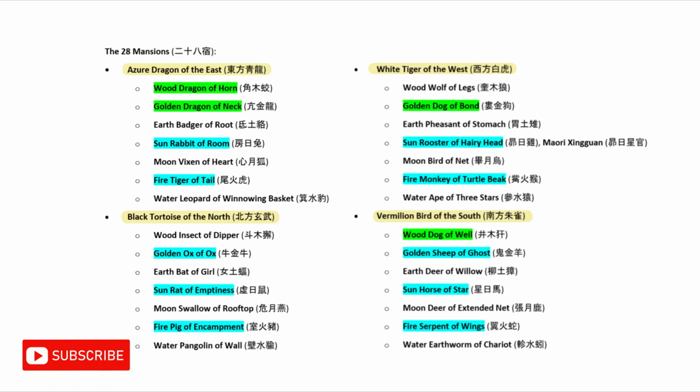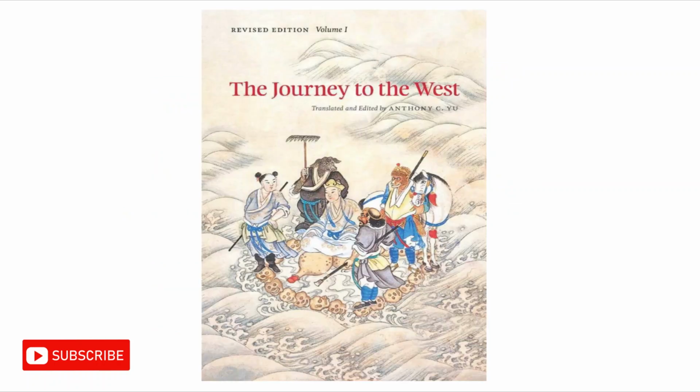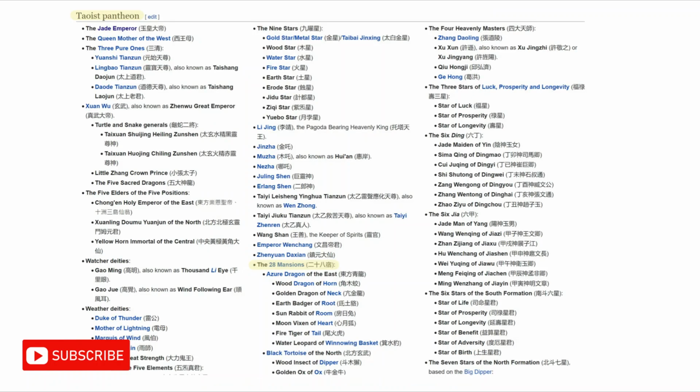However, there are 2 characters for the dragon and dog zodiac. You could also argue there are 2 for the monkey if you include the water ape, and 3 for the dog if you include the wood wolf. Additionally, if you weren't aware, there are 2 main religions in Journey to the West, Taoism and Buddhism. And in Journey to the West, the 28 mansions are in the Taoist pantheon.